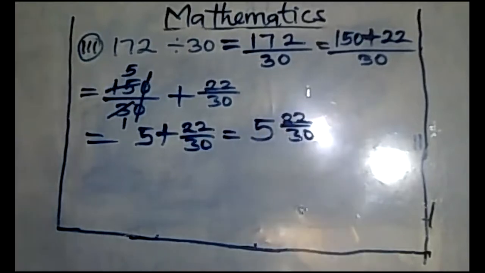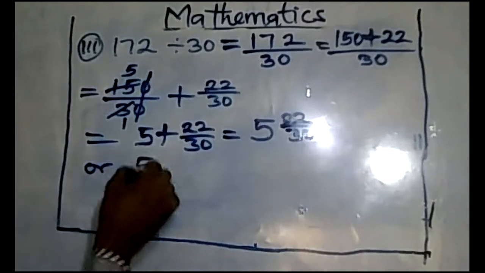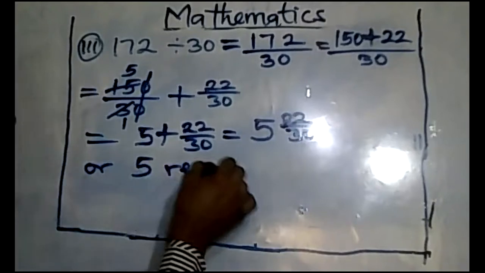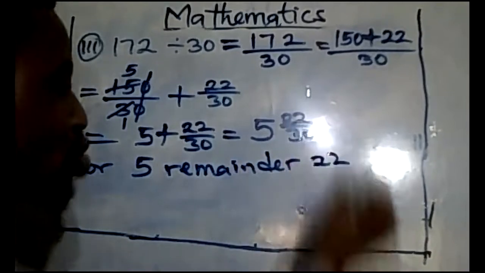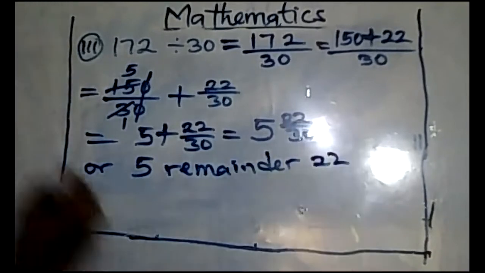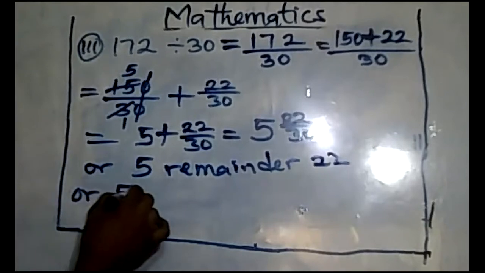But if you want to take it to decimal, what you do is this. Or you can as well say your answer is 5 remainder 22. So if you want to take it to decimal, you say 5 point.